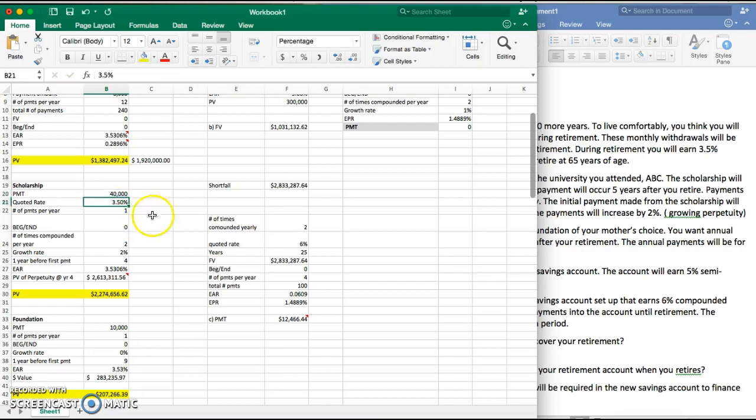The quoted rate is still 3.5%. The number of payments per year is 1. The payments are made at the end of the year. The number of times compounded per year is 2, semi-annually. The growth rate is 2%.